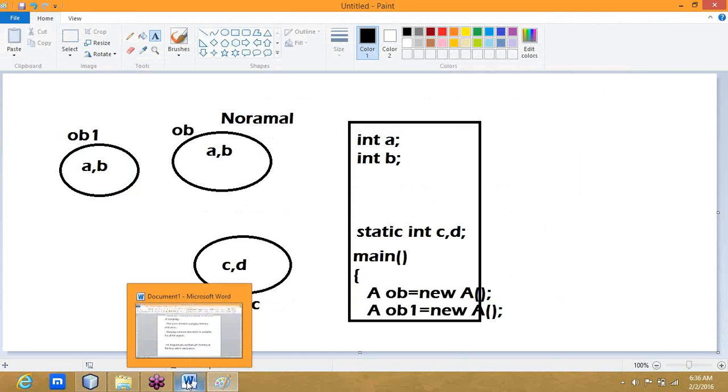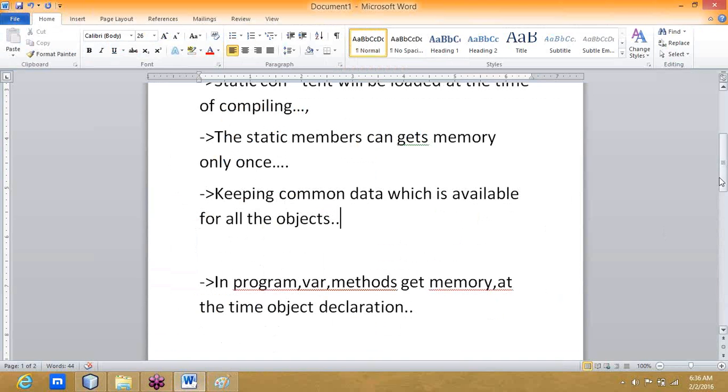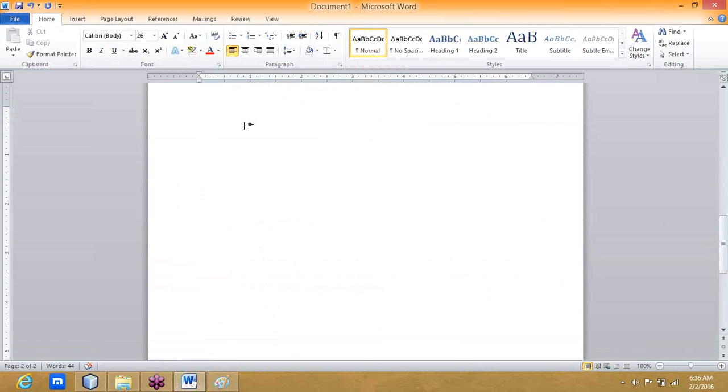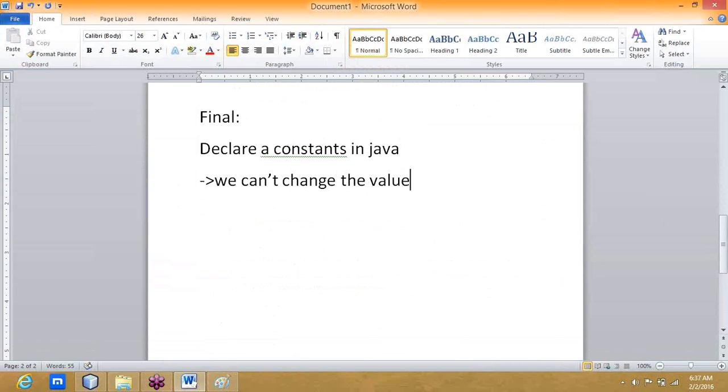Okay, let us move to final. Final is very simple. Final is used to declare a constant in Java, and once it is declared, we cannot change the value. Got it?